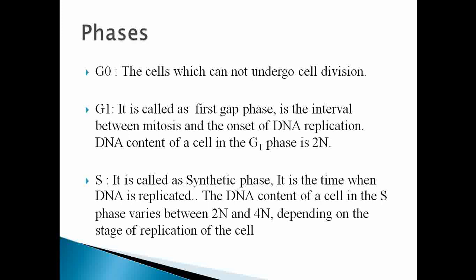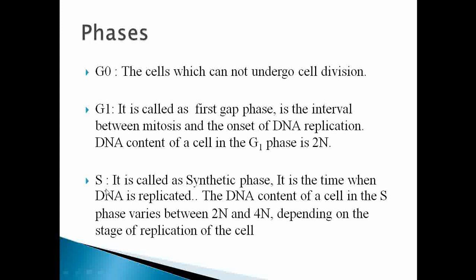That's why it is called the first gap phase. If we see the DNA content of the cell in this phase, the DNA is diploid in the G1 phase.